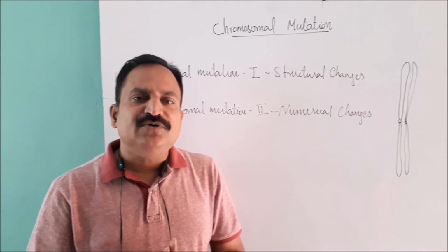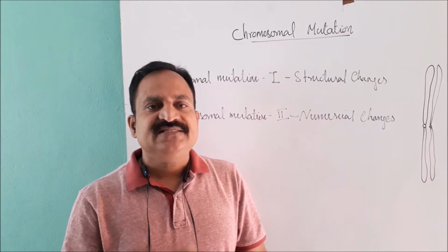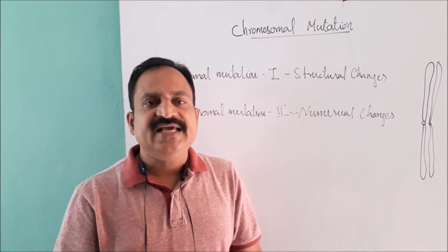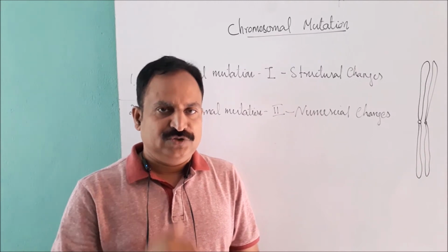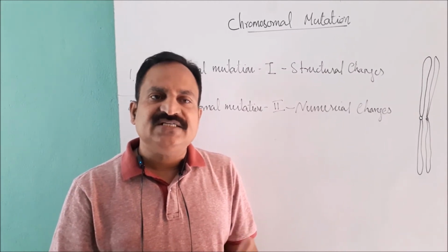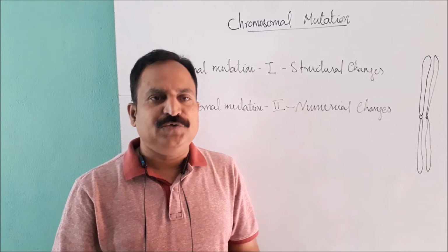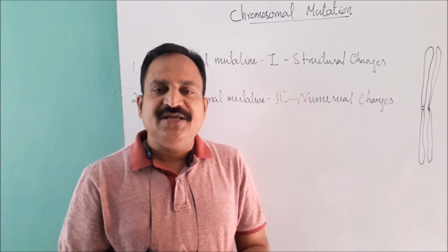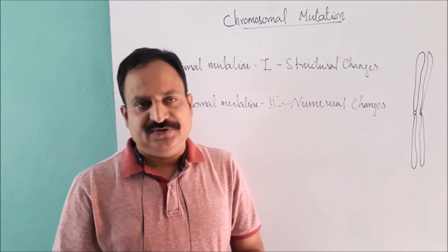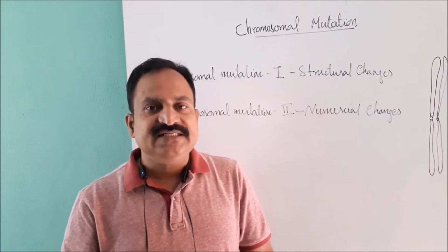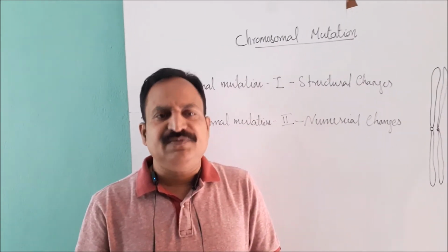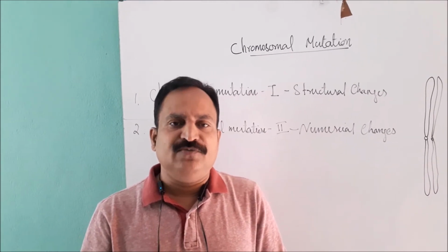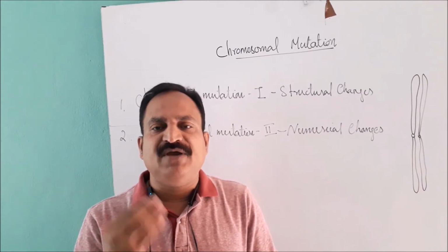So chromosomal mutation includes structural mutation that arises as a result of alteration in the structure of the chromosomes. Structural mutations are further divided into different types depending on the mechanism of the process. The first one is inversion. Inversion is a type of structural mutation where a part of chromosome or a set of genes rotates by 180